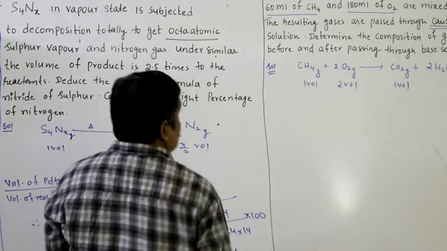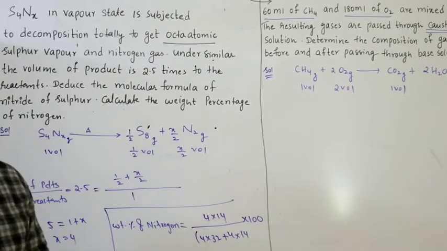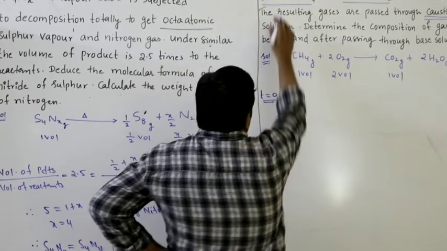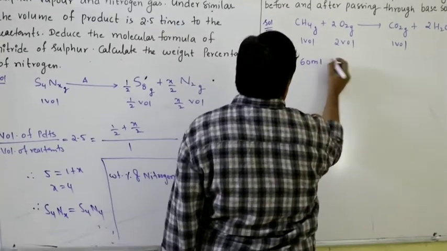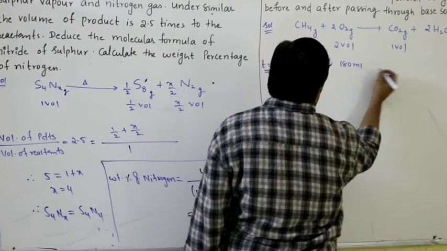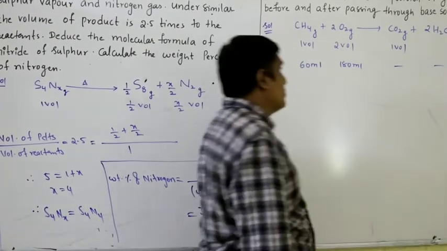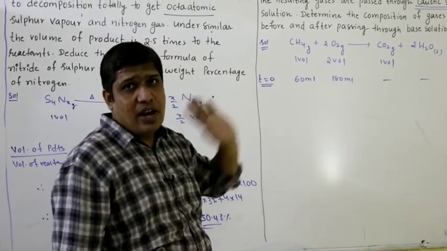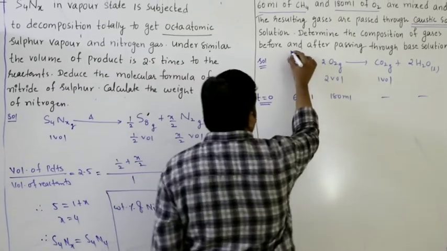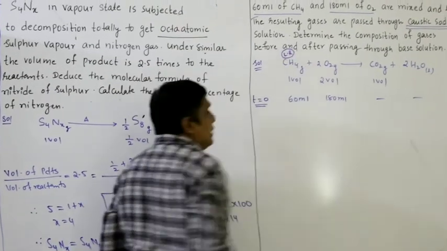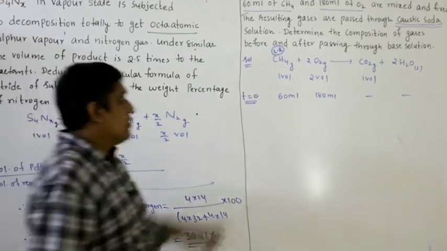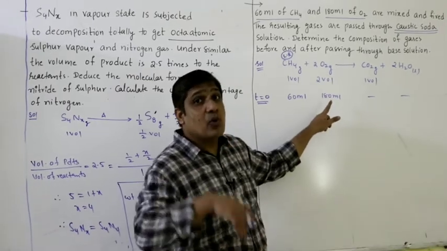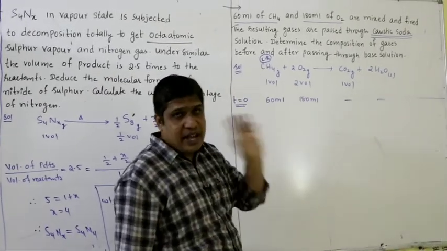We have to find the composition of gases before and after passing. So initially at time t equal to 0, we have 60 ml of methane, 180 ml of oxygen. These two products are not present. So what happens? For 1 ml you require 2 ml of oxygen. For 60 ml you require 120 ml. So limiting reagent is methane. But you have 180, more than that is required. That means methane reacts completely.